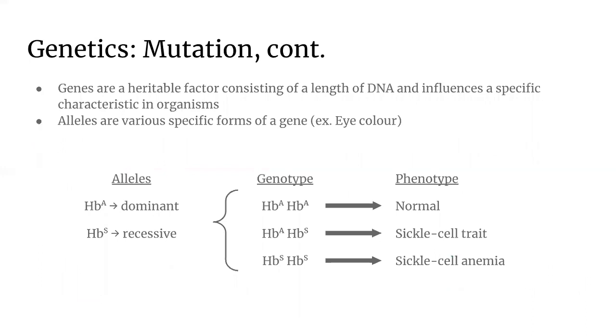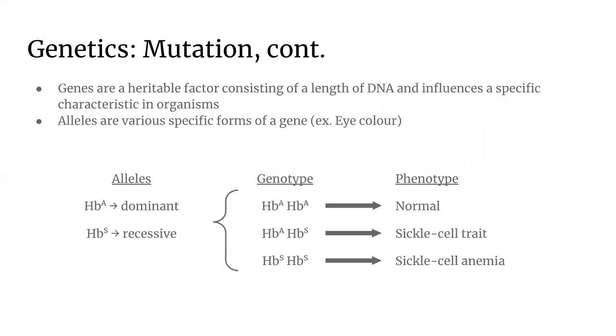To further elaborate on this, we must know what genes and alleles are. Genes are a heritable factor consisting of a length of DNA and influence a specific characteristic in our organisms. Alleles are various specific forms of a gene, for example, eye color. In our DNA, there is a normal allele for hemoglobin, which can be labeled with HbA, and a sickle cell allele, which is denoted with HbS.